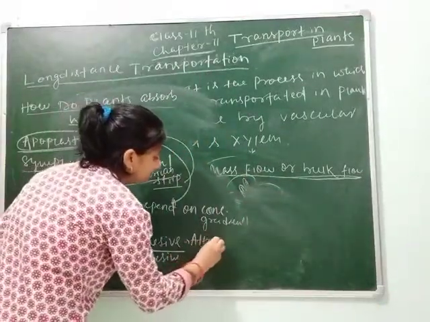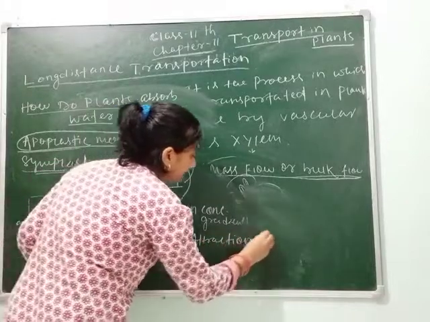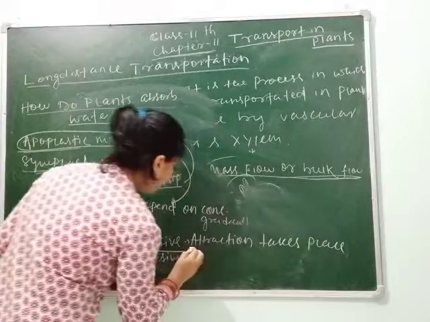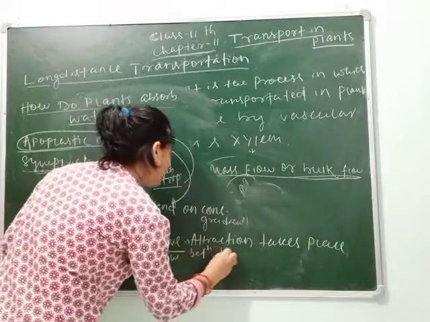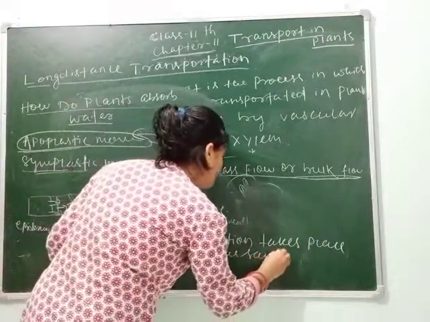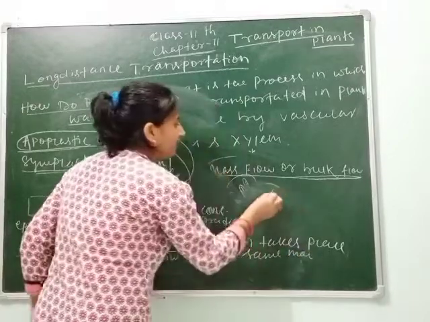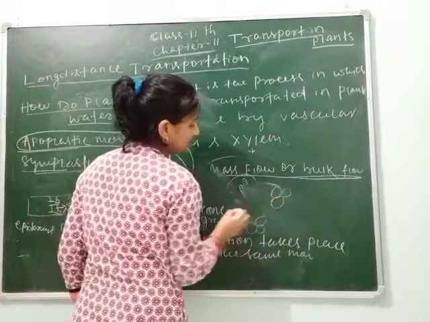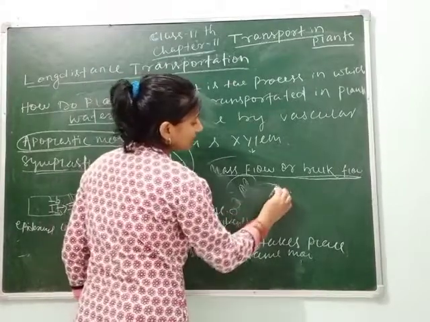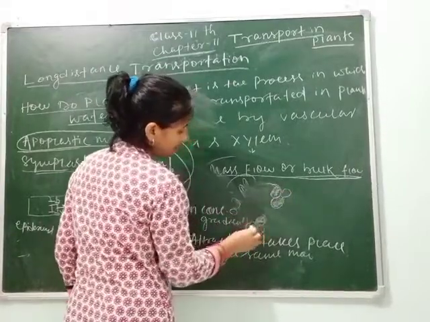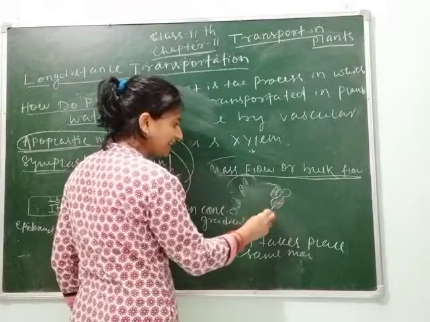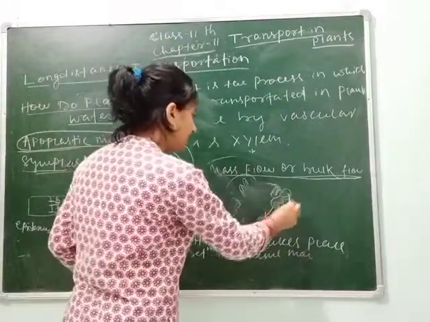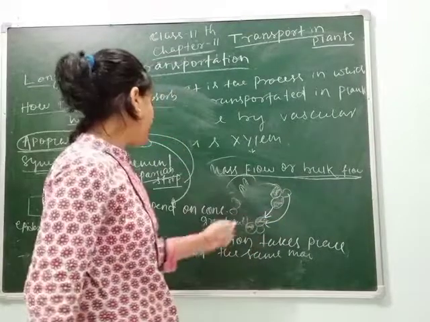It means if you see, the molecules are arranged like this. Suppose they are equal. So here the attraction will be like this. So this type of force is called cohesive, and this type of force is called adhesive.